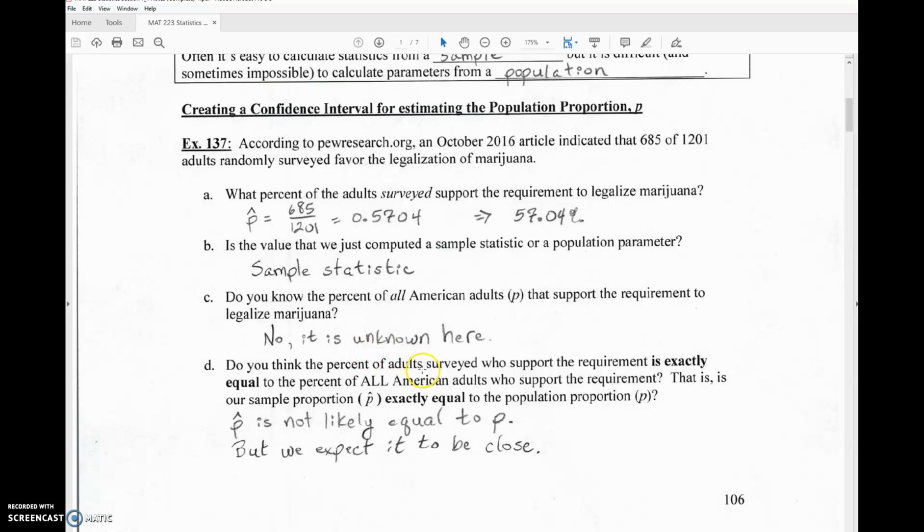Do you think the percent of adults surveyed who support the requirement is exactly equal to the percent of all American adults who support the requirement? That is, is our sample proportion p hat exactly equal to the population proportion p? Well, p hat is never, and certainly not likely in this case either, to be equal to p. But we do expect it to be close. Remember, it's an unbiased estimator. Its job is to estimate p. So as long as we meet all the conditions of the central limit theorem, it's likely to be really close to p.